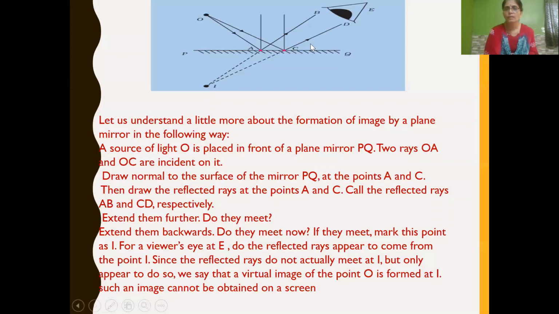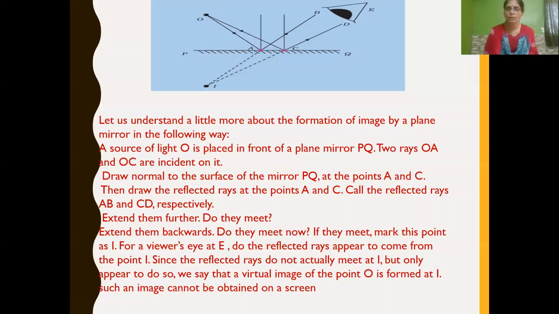Now if you see, the reflected rays appear to come from the point I. Since the reflected rays do not actually meet, but they appear to meet behind the mirror, we say that a virtual image of point O is formed at I. Such an image cannot be obtained on the screen, so we call this a virtual image.